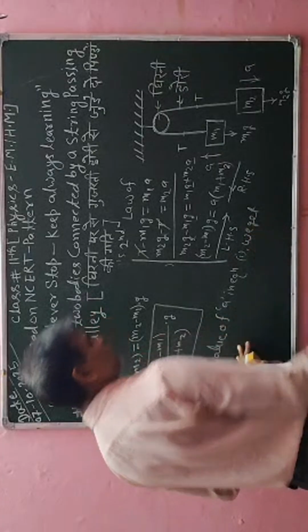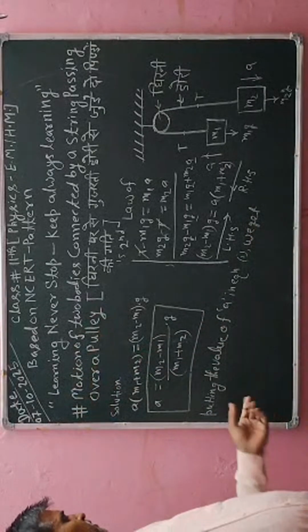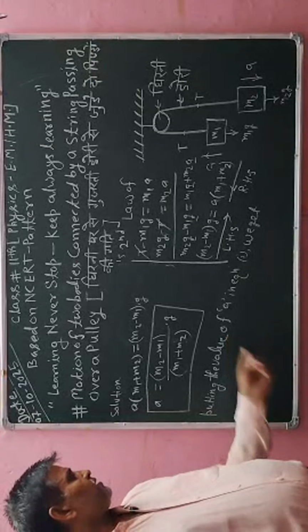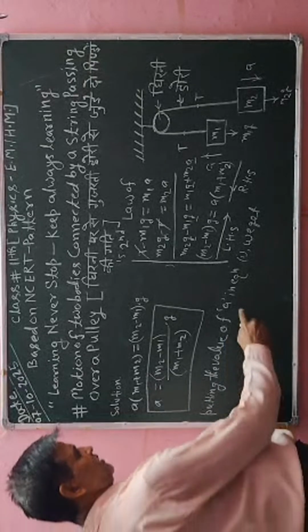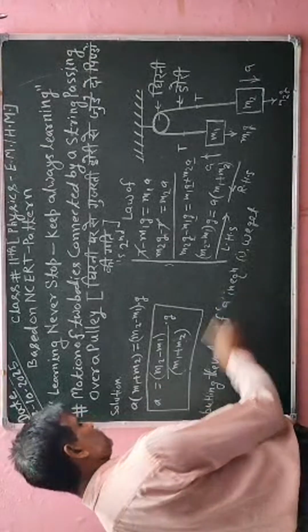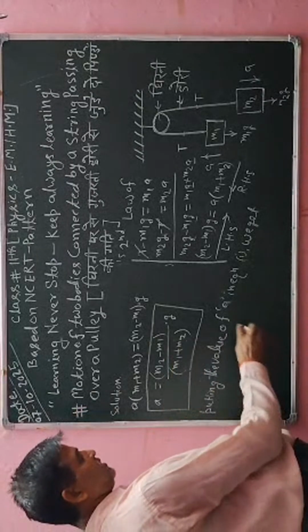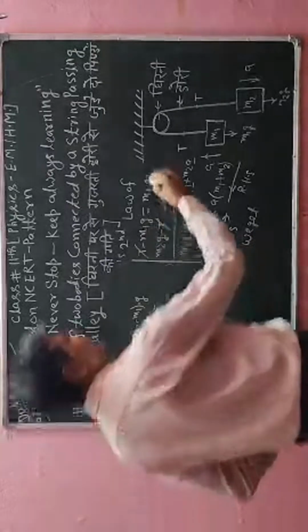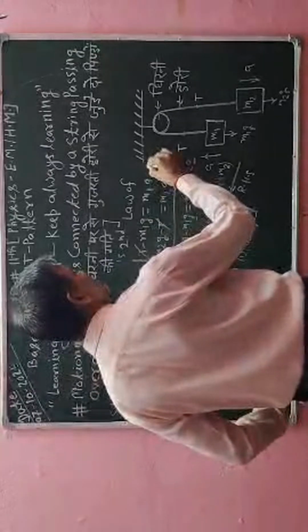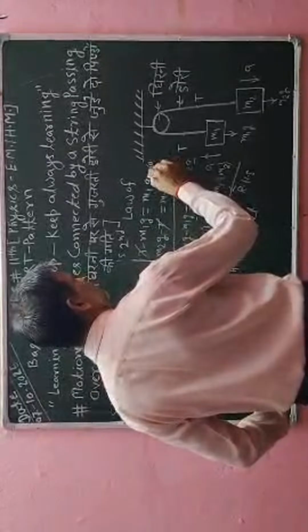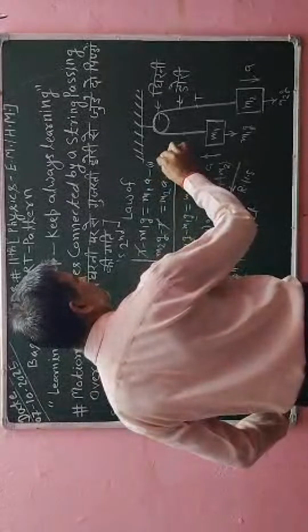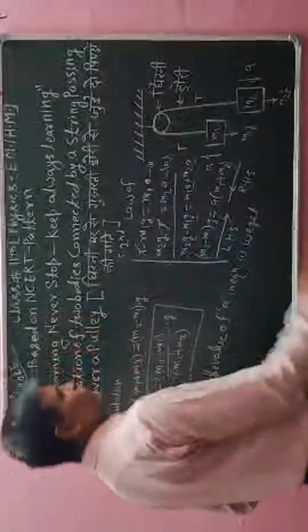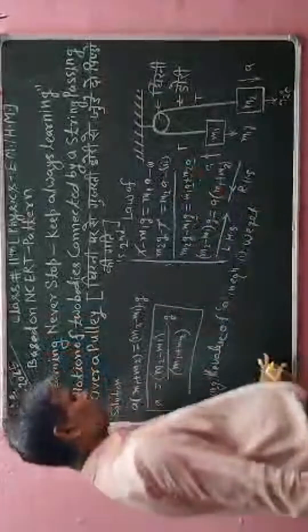Okay, so here positively I have to write putting the value of a, means acceleration, so that acceleration value is this much. Putting the value of a in equation 1, so equation 1 is available here. This is the equation number 1 and this is the equation number 2. So in equation number 1 I have to put its value.